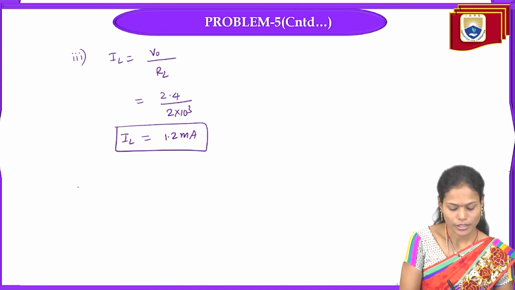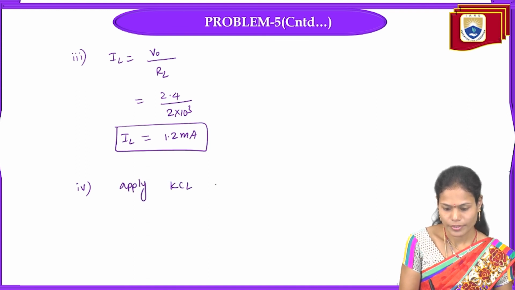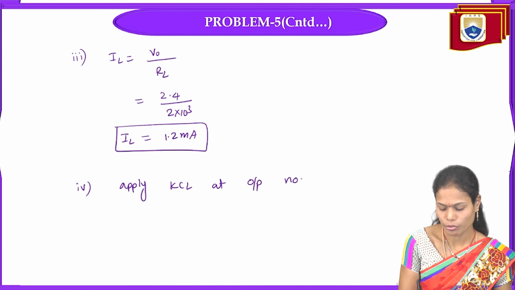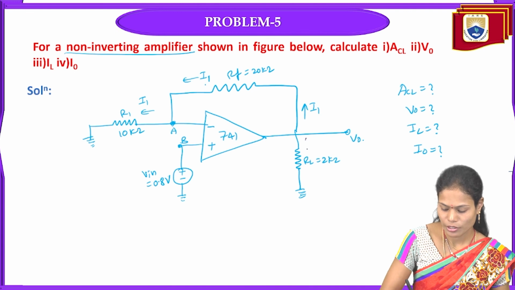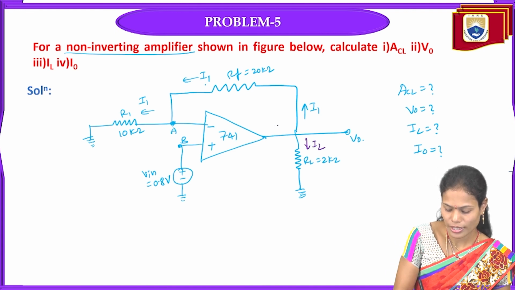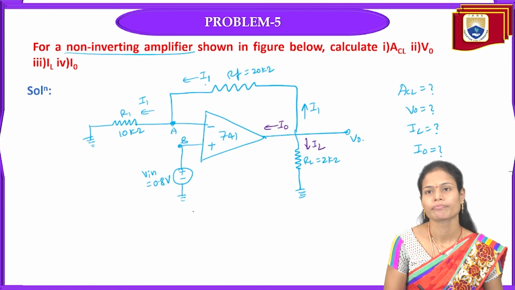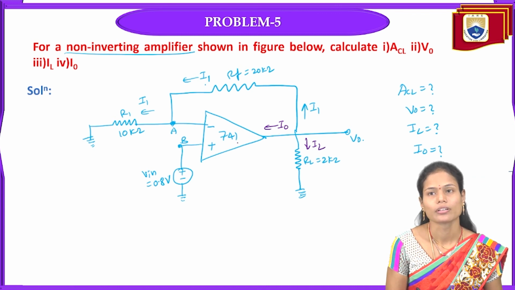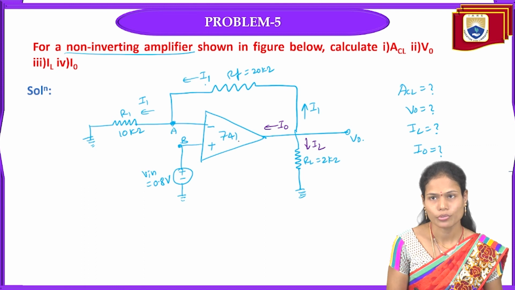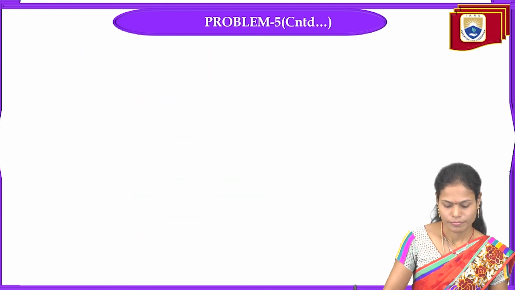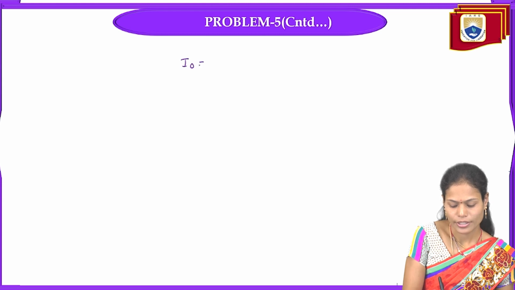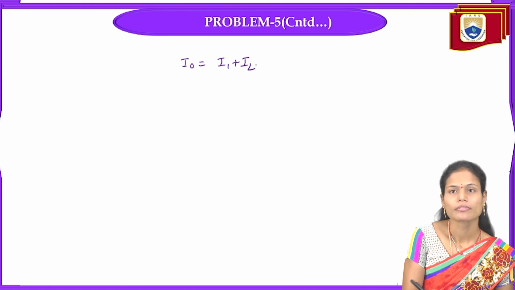And to find the output current I0, apply KCL at output node of the circuit. That is nothing but the load current is flowing in this direction and the output current will flow in this direction. Okay, so I0 current is flowing towards the circuit and these two are leaving from the circuit. So I0 equal to I1 plus IL.